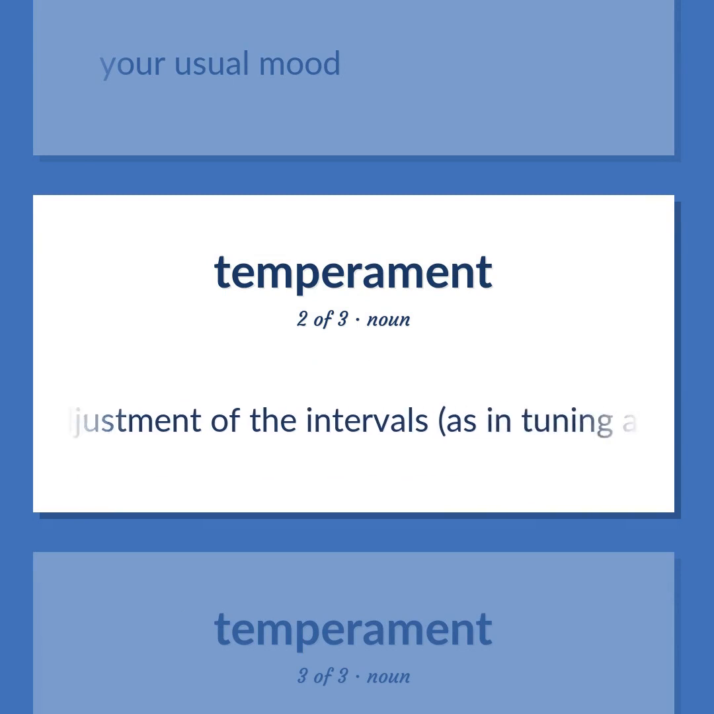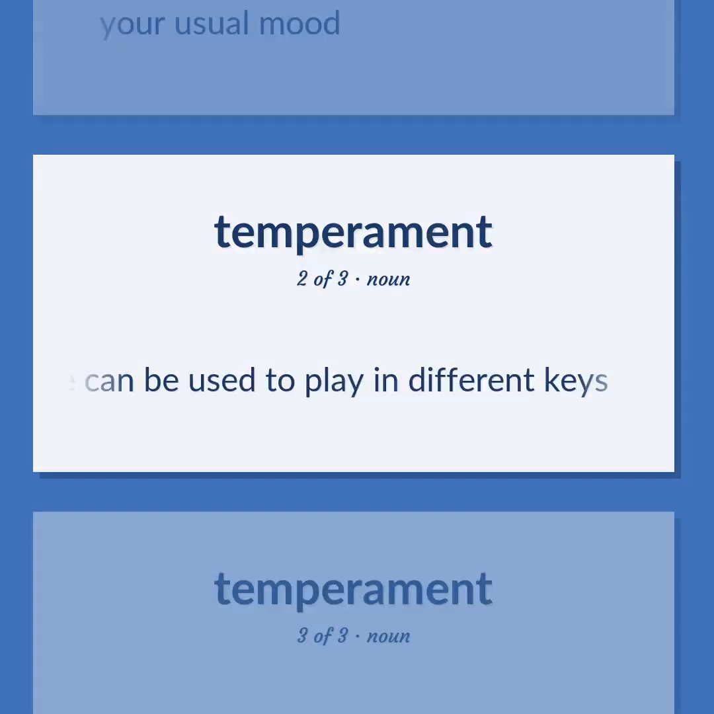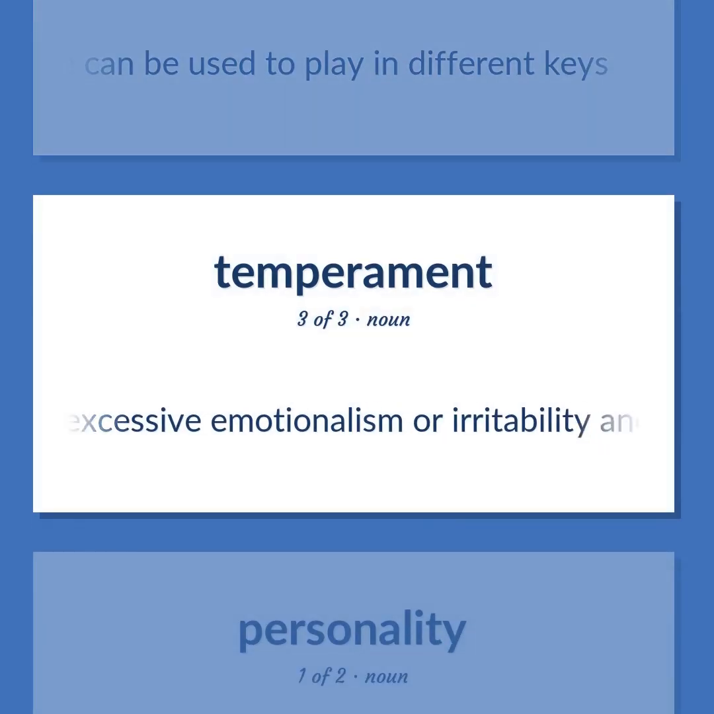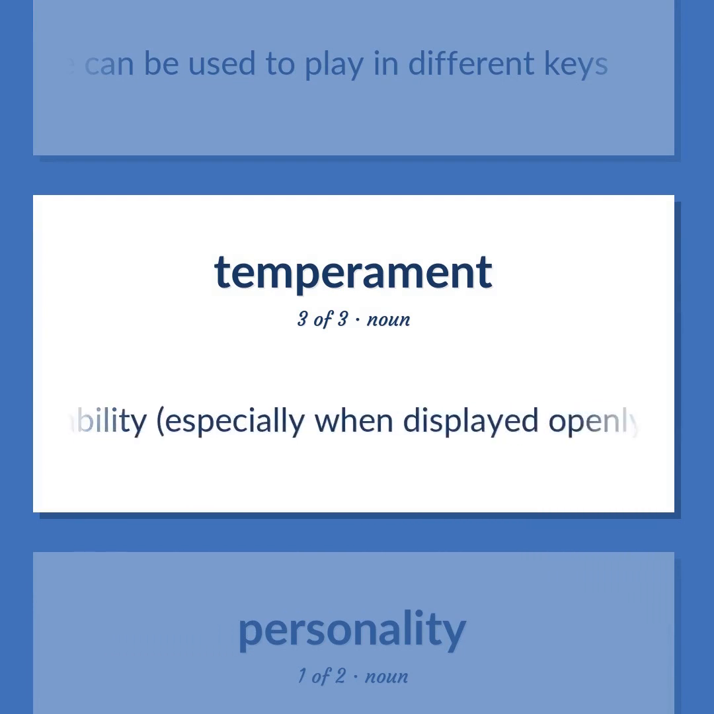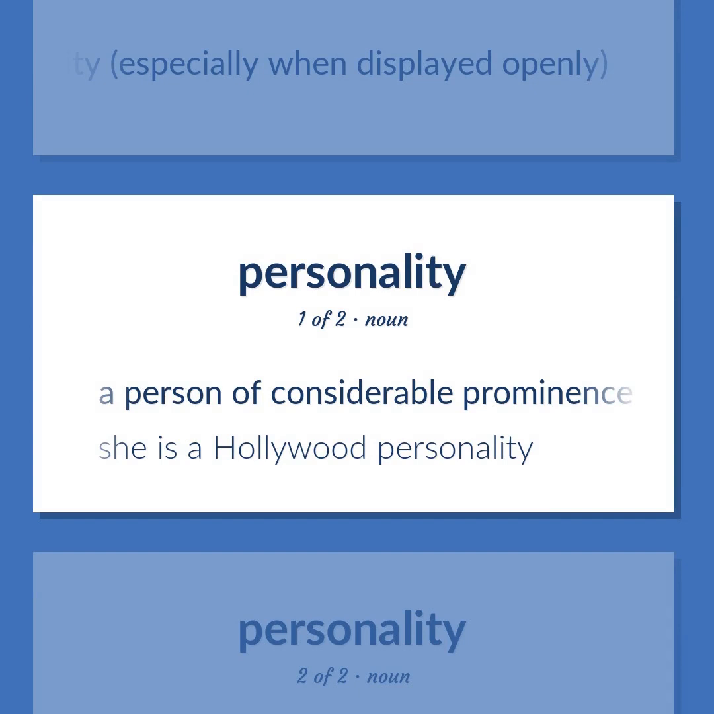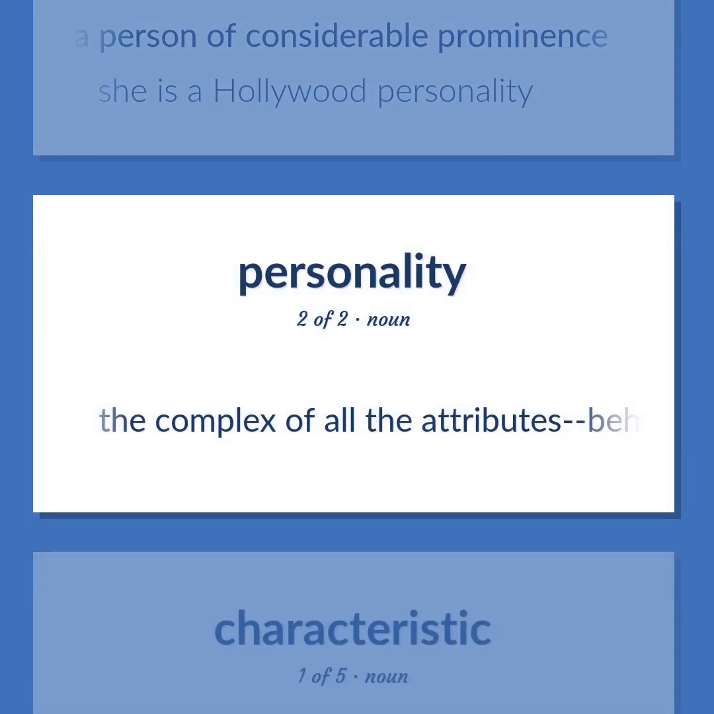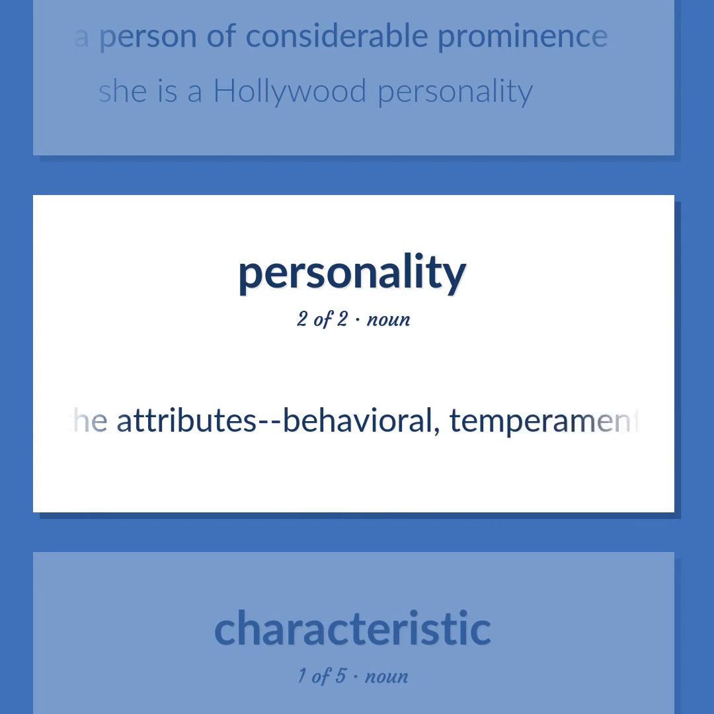An adjustment of the intervals, as in tuning a keyboard instrument, so that the scale can be used to play in different keys. Excessive emotionalism or irritability and excitability, especially when displayed openly. A person of considerable prominence. She is a Hollywood personality. The complex of all the attributes, behavioral, temperamental, emotional and mental, that characterize a unique individual.